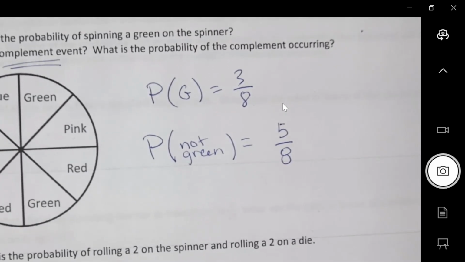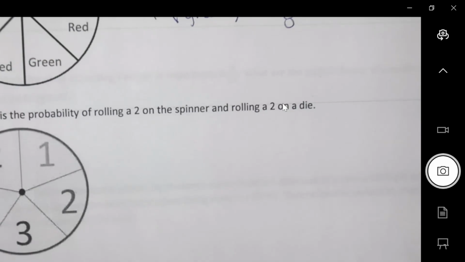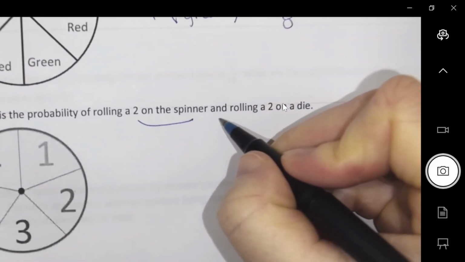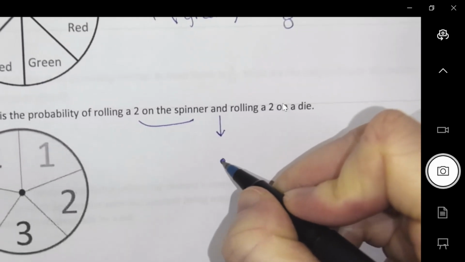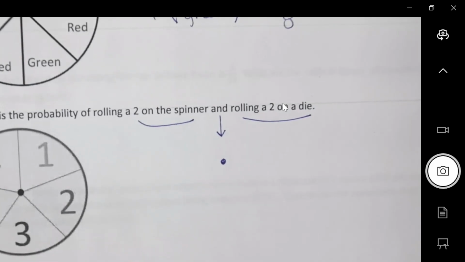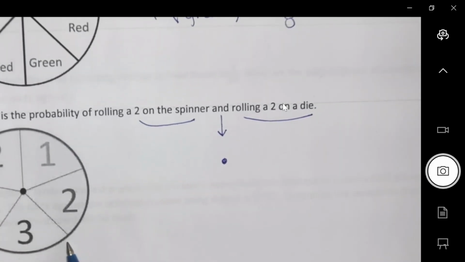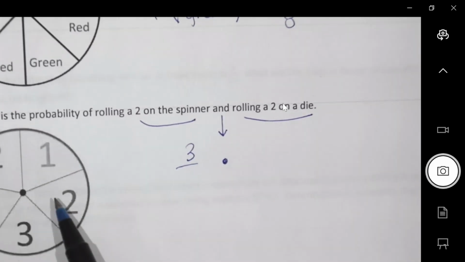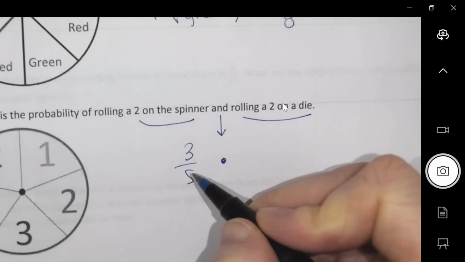What is the probability of rolling a 2 on the spinner, and, so I'm going to multiply, rolling a 2 on a die? What's the chance of me getting a 2 on this spinner? There's 3 2s, so 3 out of 5.